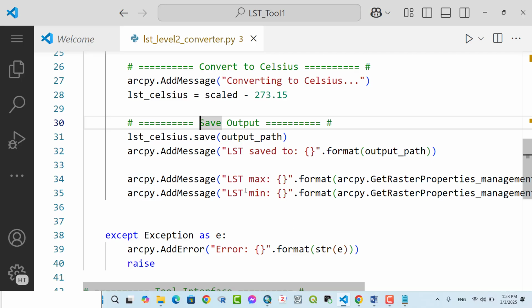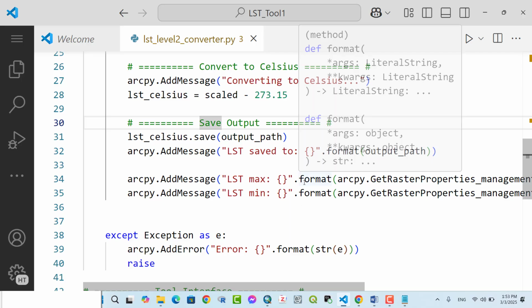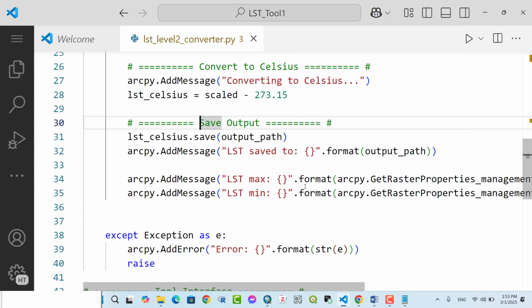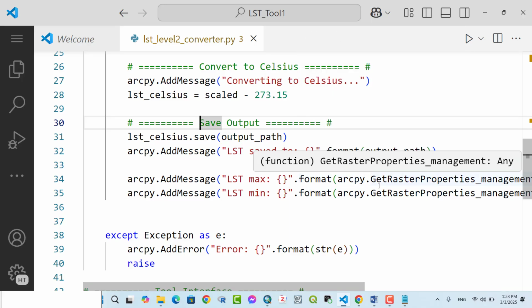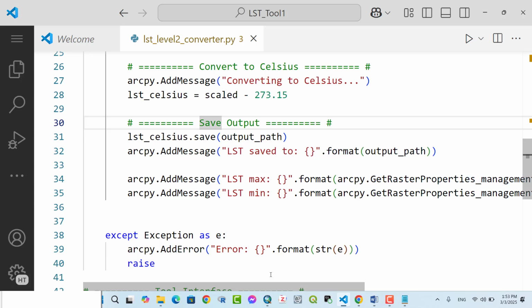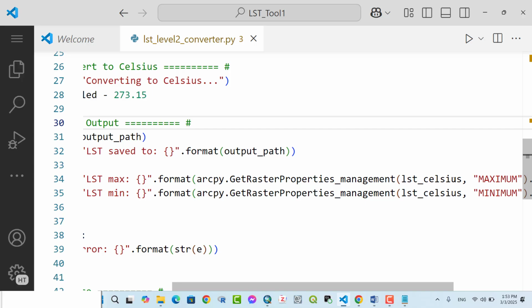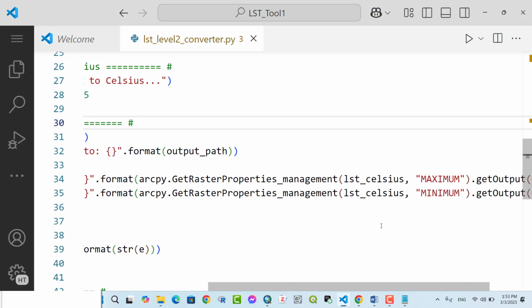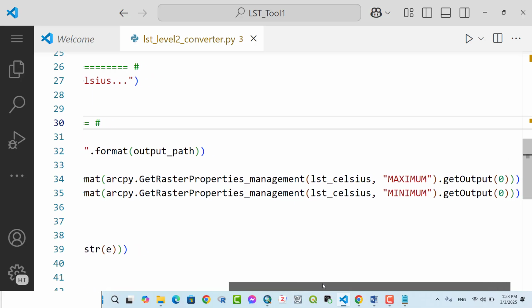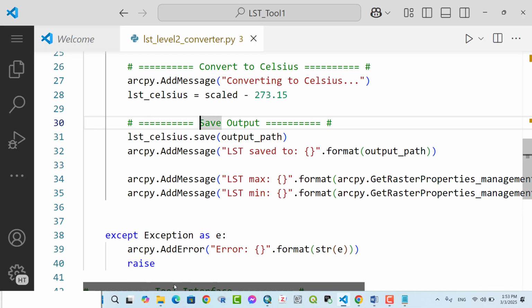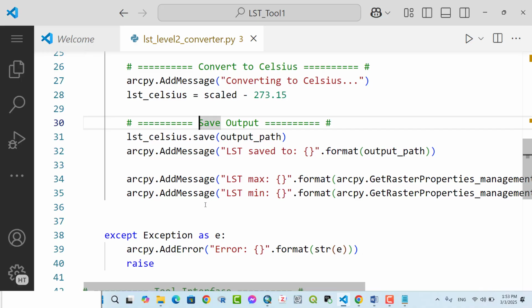We can extract LST maximum and minimum using arcpy.AddMessage LST max, dot format, arcpy.GetRasterProperties_management from LST Celsius, extract maximum, dot getOutput 0. In the same way, add the message for LST min.